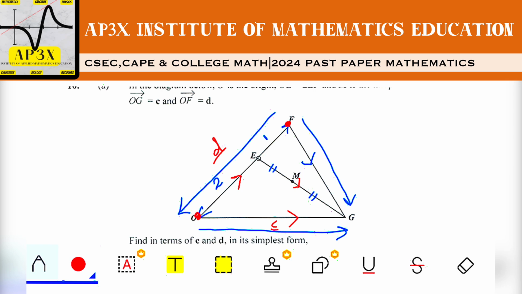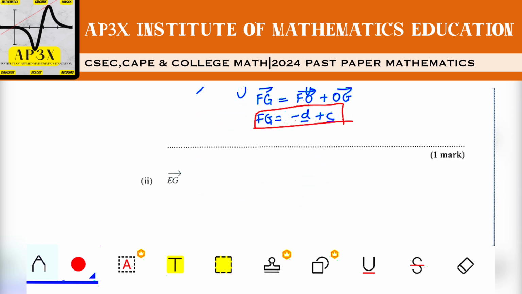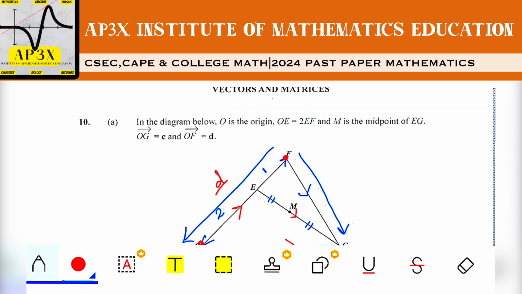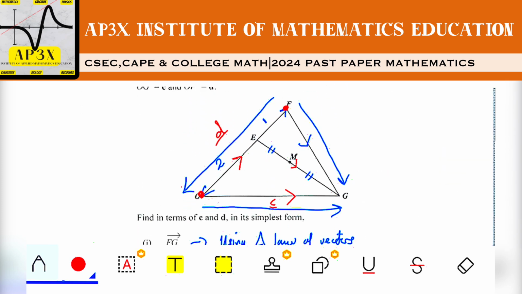So I'm going to take E to G is going to be E to O plus O to G. Now we know that there was a relationship between EO and the whole entire vector OF. We know that the whole length is D. So already I know that from here to here is going to be 2/3 D. It's 2/3 of the whole entire line.